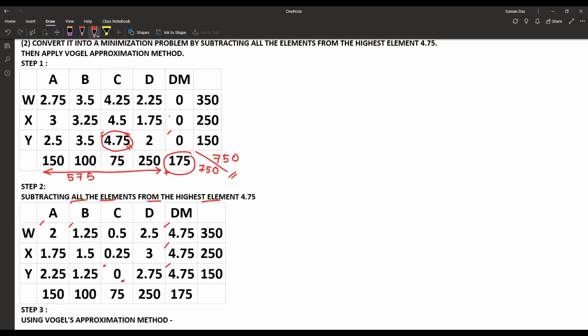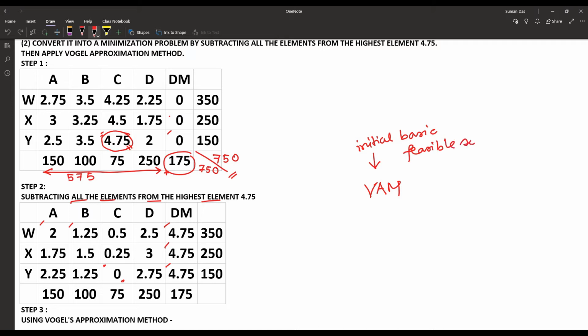Next, we are proceeding to the next step, where we are trying to find an initial basic feasible solution.